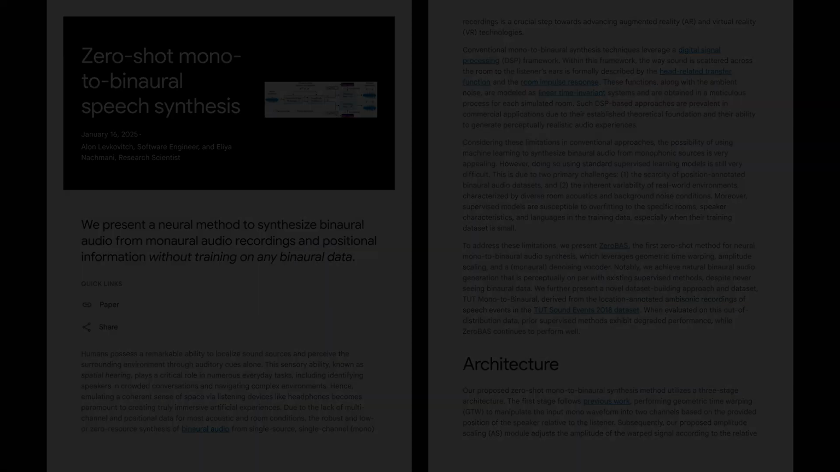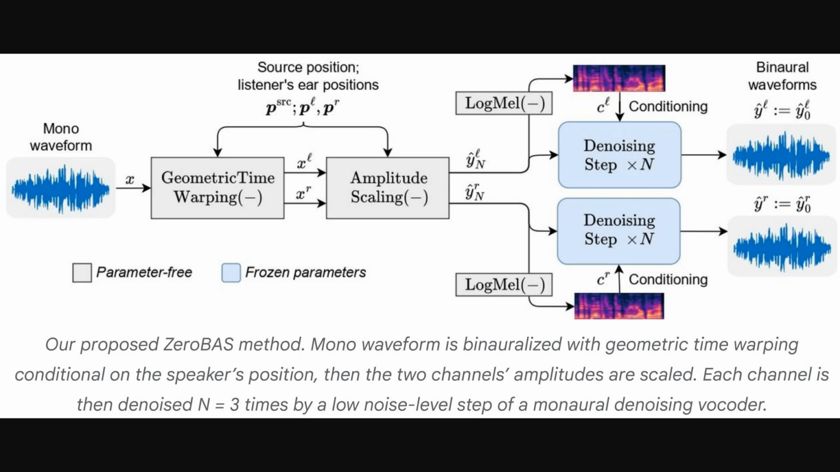This figure illustrates the Zero-BAS architecture, so we start with a mono waveform. Using the speaker and listener positions, the audio goes through geometric time warping, then amplitude scaling. Next, each resulting channel is processed by a denoising vocoder, using log-mel spectrograms as conditioning, and this ultimately produces the final binaural waveforms.